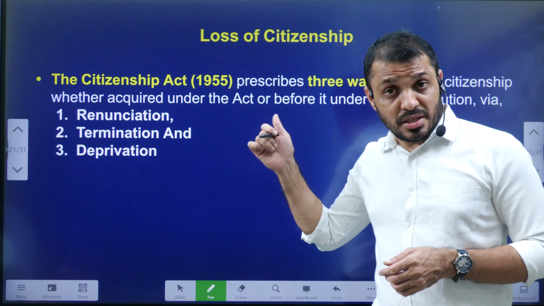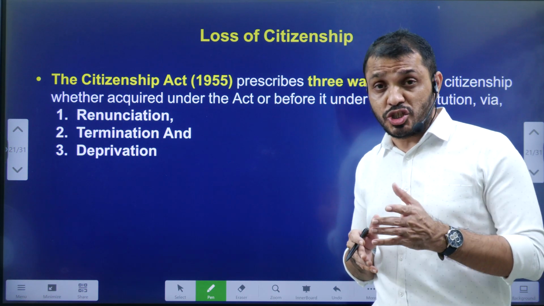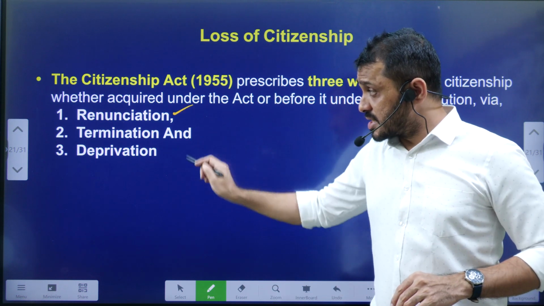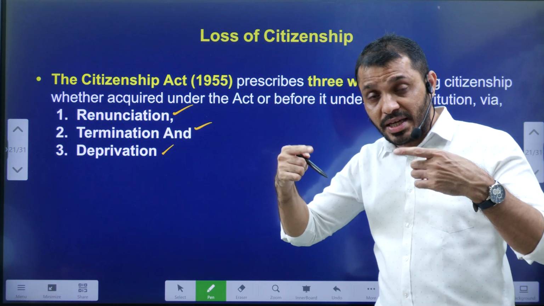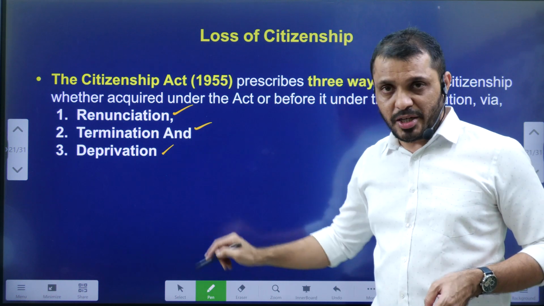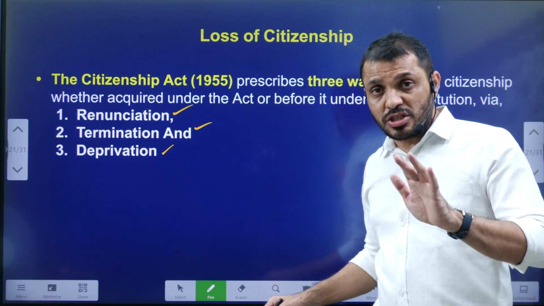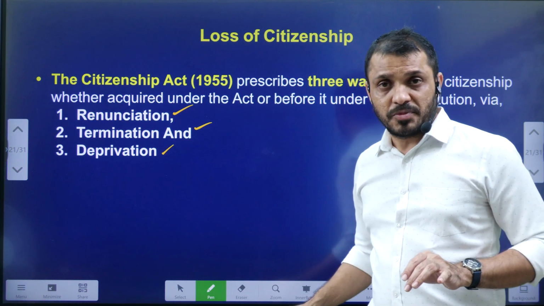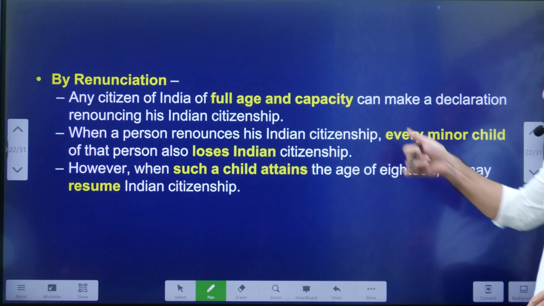The Citizenship Act 1955 clearly says that a person can lose the citizenship of India in three ways: renunciation, termination, deprivation. Renunciation means voluntarily giving up the citizenship of India. Termination: when you acquire the citizenship of another country, your Indian citizenship will be terminated. And deprivation is done by the government of India. Let's see what these three conditions are.